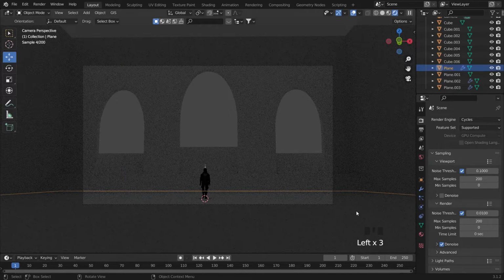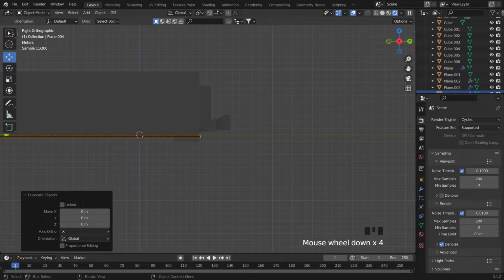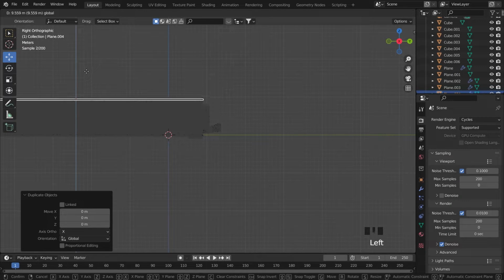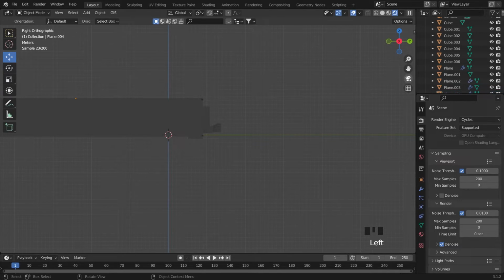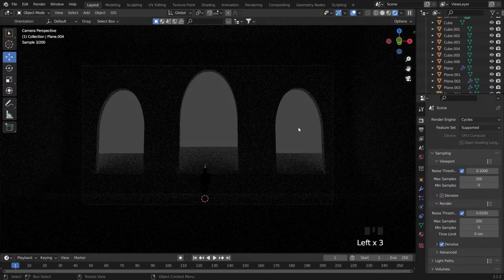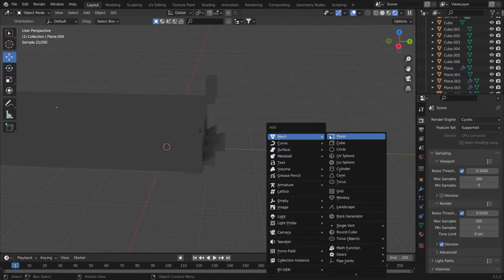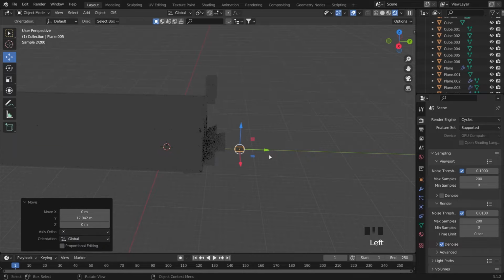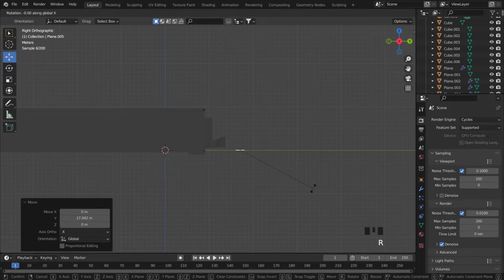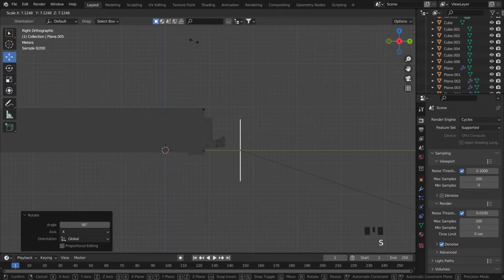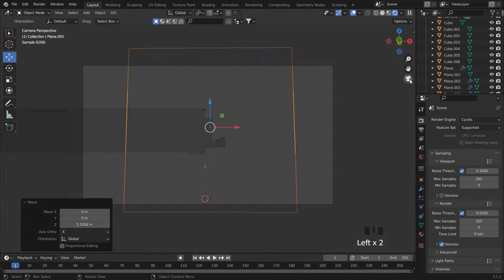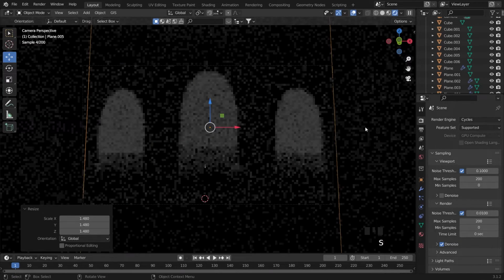The wall is up now, and then just duplicate this plane, Shift D, and grab it into the up, and then like this, right? As you can see, we have some 3D scenes now. And then after that, I will add another plane. Just Shift A, grab it into the right, just R X 90, just scale, make it bigger like this. Okay, just make it bigger again.